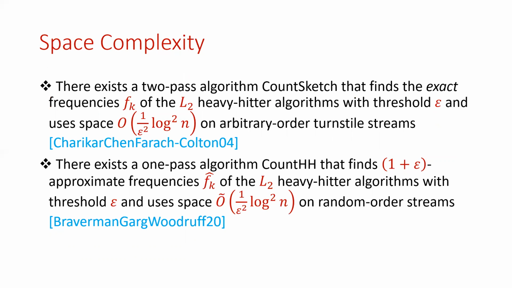So these heavy hitter algorithms that we'll utilize are: first, there exists a two-pass algorithm, CountSketch, that finds the exact frequencies of the L2 heavy hitters with threshold epsilon, and CountSketch uses space 1 over epsilon squared times log squared n on arbitrary order turnstile streams. For random order streams, we'll use a one-pass algorithm, CountHeavyHitters, that finds a 1 plus epsilon approximate frequency, and it uses space, again, roughly 1 over epsilon squared times log squared n.